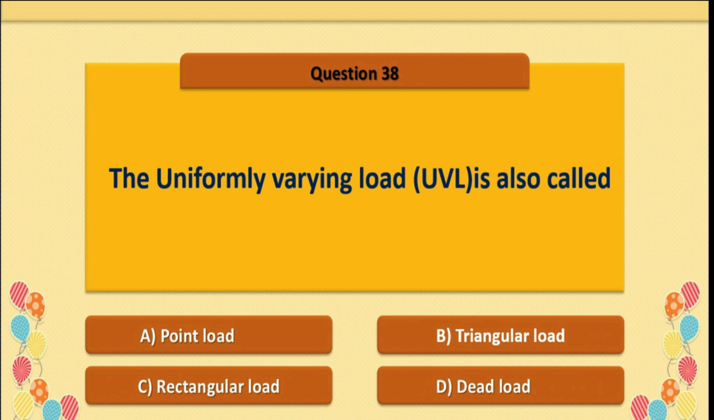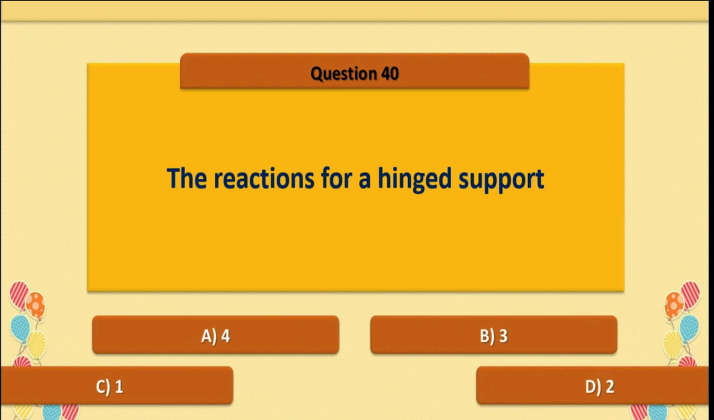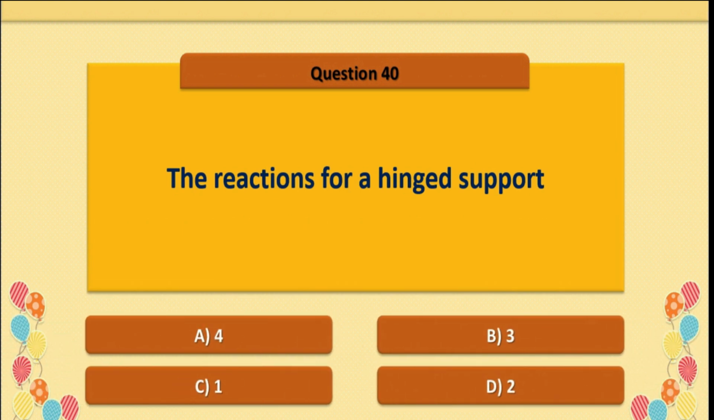Question number 38. The uniformly varying load UVL is also called, option B is correct, triangular load. Question number 39. The reactions for a roller support, option A is correct, 1. Question number 40. The reactions for a hinged support, option D is correct, 2.